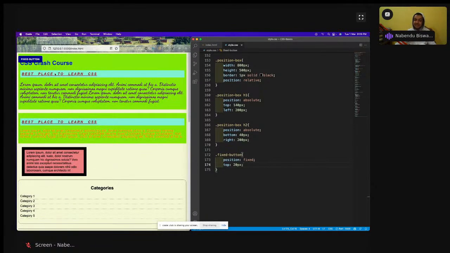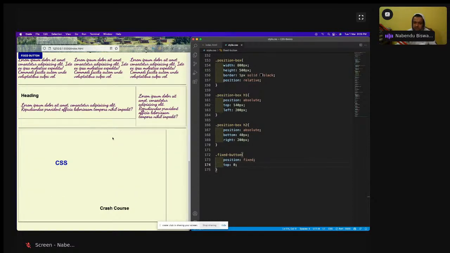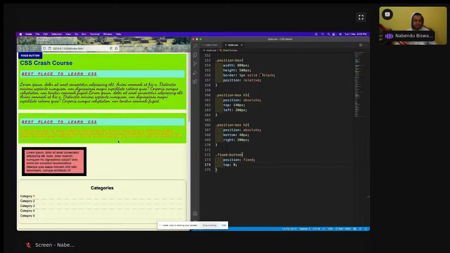This technique is used a lot in CSS programming, because you all might have seen those navbars which are fixed, and even if I scroll, the navbar stays fixed. That is generally done by top of 0. That is done like this. Top of 0, and I can have a navbar which will always be fixed. I can have a footer which will always be fixed. So that trick has been used there. And maybe sometimes you might have seen on the right hand side these three things, like a WhatsApp button and all those things. That is also done from here.